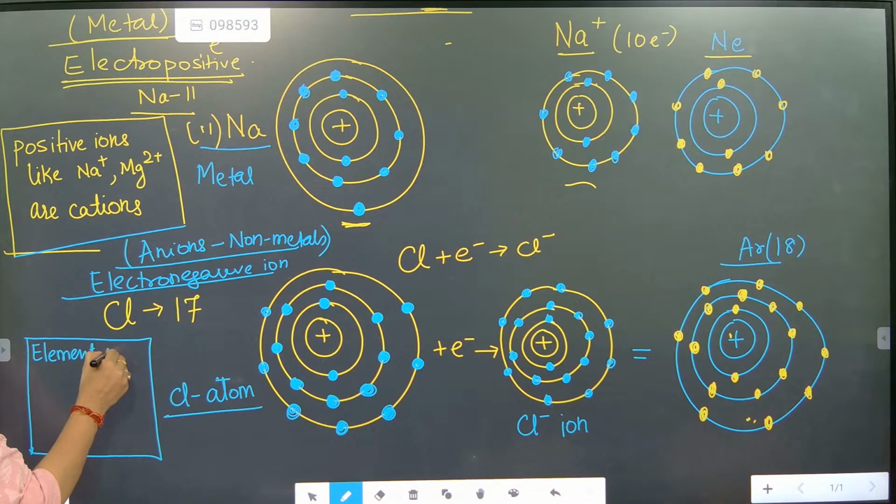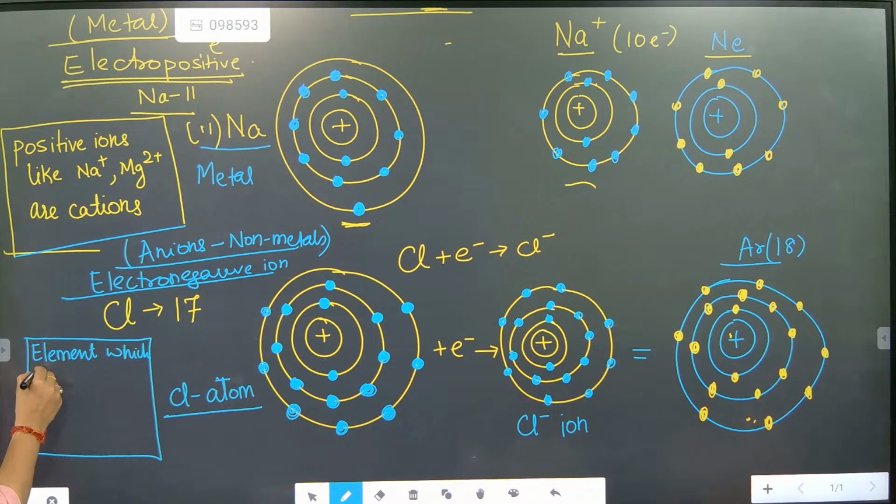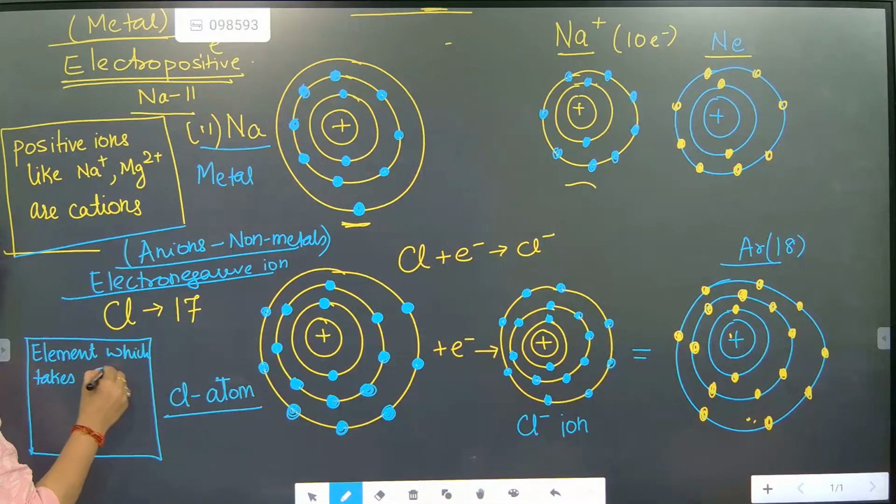Elements which take electrons are anions. Understood? So they like to take electrons. So what are they called? Anions. Example is Cl minus, O2 minus.